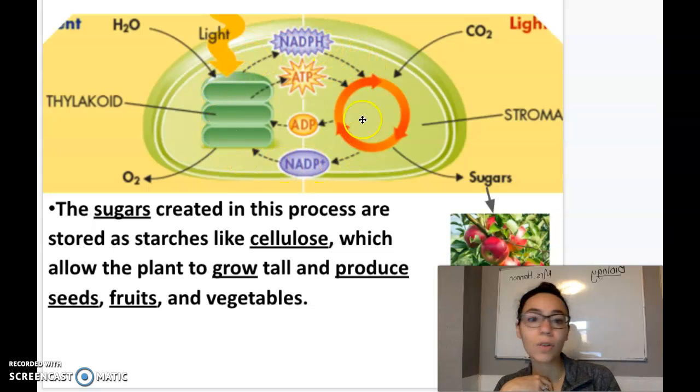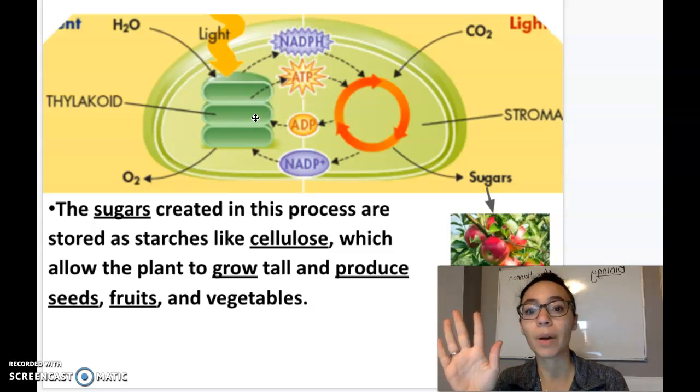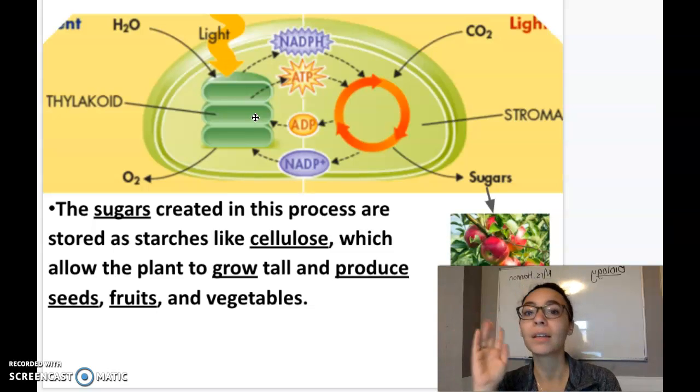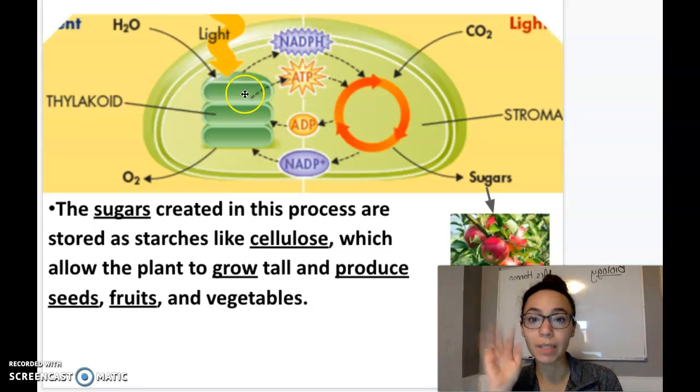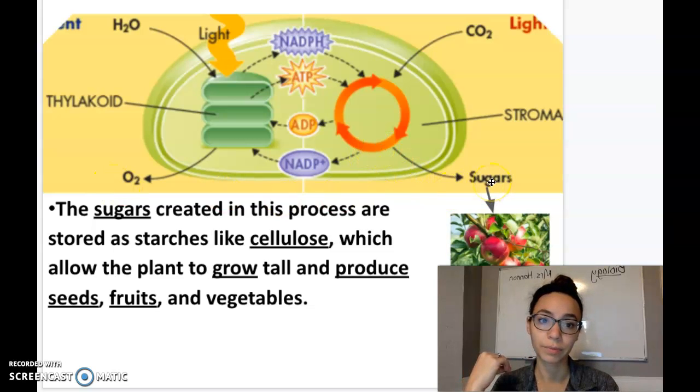There's a lot of chemical reactions that are going on. Again, in this class, we're not going to go into detail about exactly how all of this is happening. If you take a more advanced biology class, you might. Let's just focus on the basics. What's going in and what's coming out. We got water, carbon dioxide going in, a lot of chemical reactions happening, oxygen and sugars are being produced.